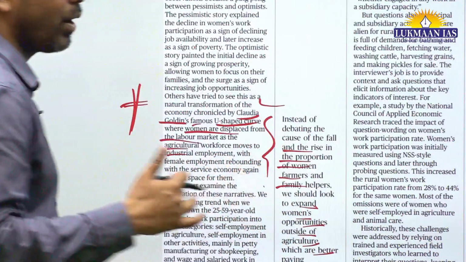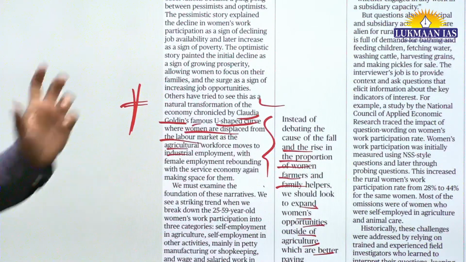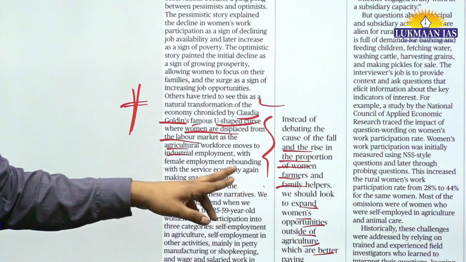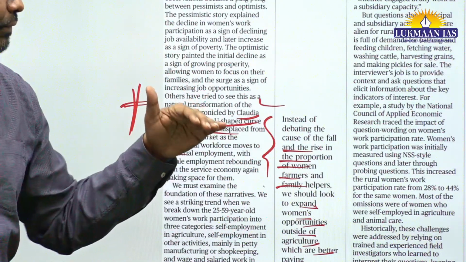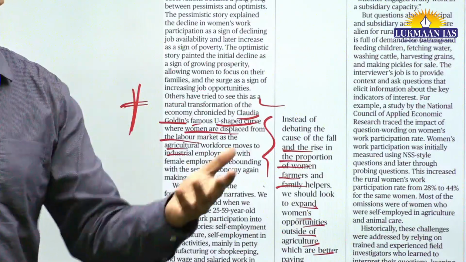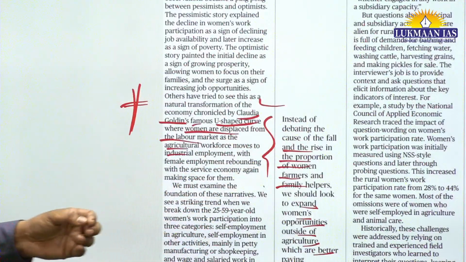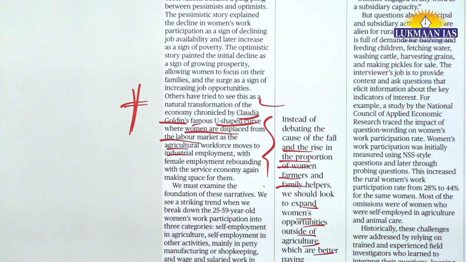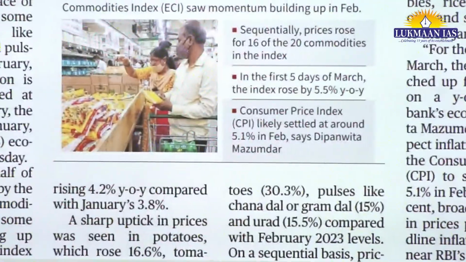As of now, the government is checking the rise and fall of the proportion of women in farming activity and family help. Here the author suggests that we should look for other avenues where women can participate in the workplace, because that will help them generate more income and be more independent.